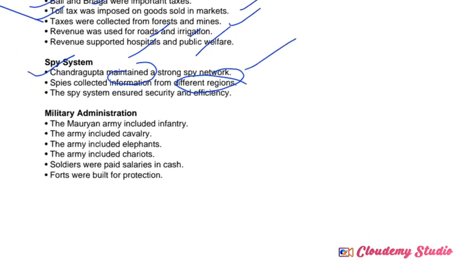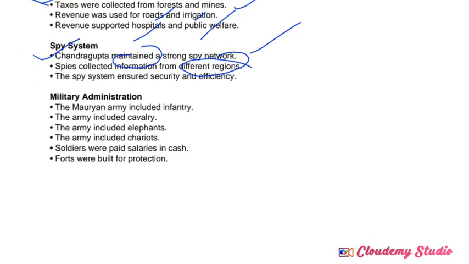So next one, military administration. The Mauryan army included the infantry and cavalry. Most commonly, they maintained a traditional army. There were no modernized weapons and all. So they had elephants, chariots and all. These all are part of the army or the military administration.